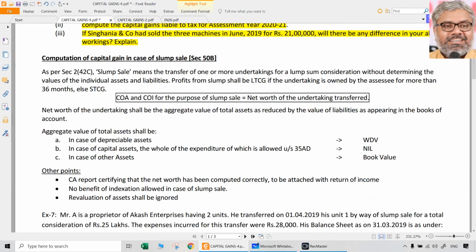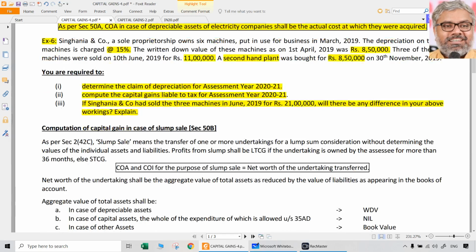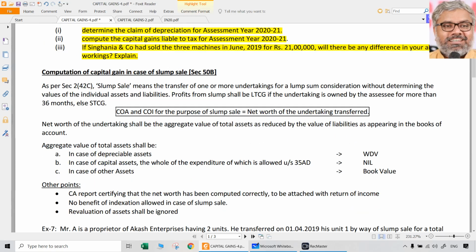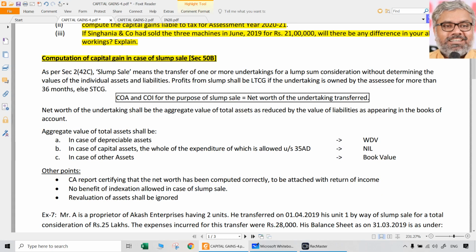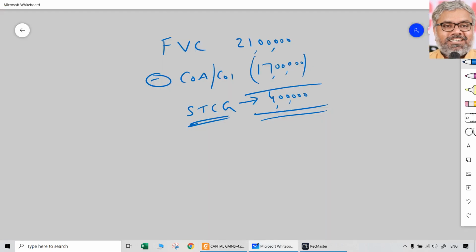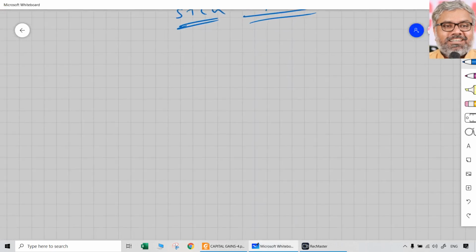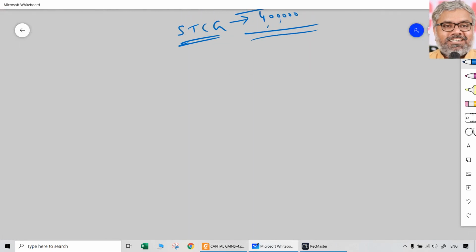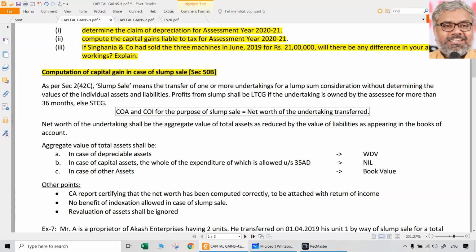Now moving on, 50A is also there, that is electricity companies. We already solved those questions in PGBP itself. Then let's move on to 50B. A very important exclusive section related to capital gains, particularly the computation of capital gain in case of slump sale. So slump sale is a very important aspect by itself. Slump sale is nothing but lump sum sale.